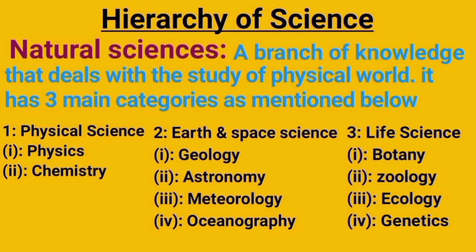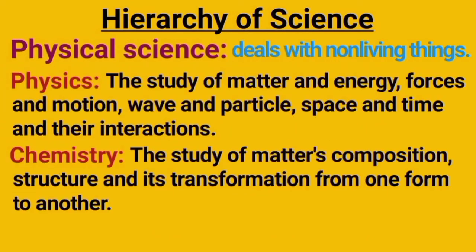Here the physical science definition is given along with physics and chemistry. Physical science deals with non-living things, whereas physics is the study of matter and energy, forces and motion, waves and particles, space and time and their interactions. Chemistry is the study of matter, its composition, structure and its transformation from one form to another.